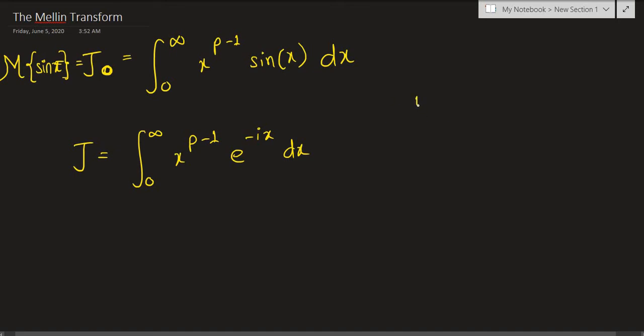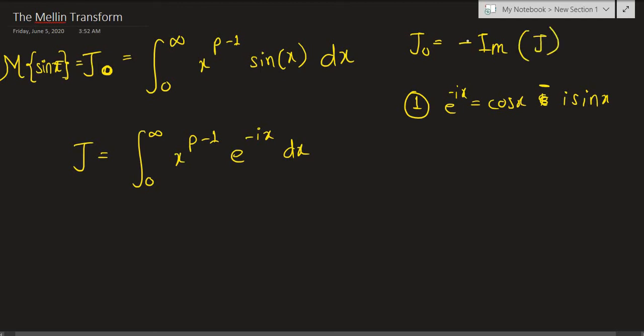So two reasons. Reason one is, notice that e raised to ix is equal to cosine of x plus i times sine of x. So we will obtain the sine of x if we only consider the imaginary part later on. And if you put a negative here, this positive in between will change to a negative. So basically j naught is nothing but negative of the imaginary part of integral j. So that's how we can come to j naught after we calculate j.